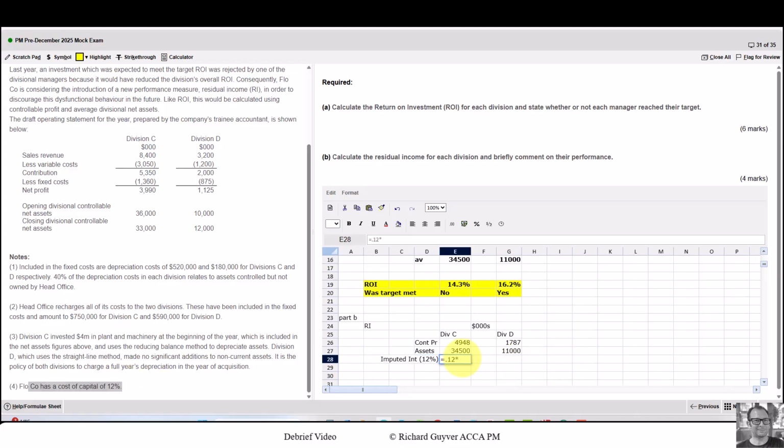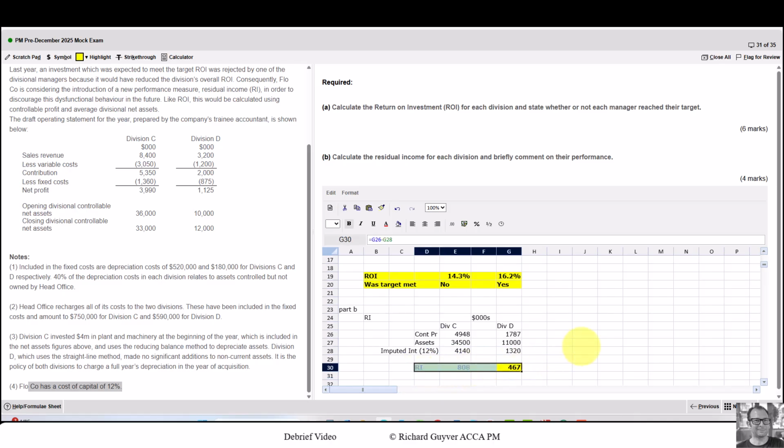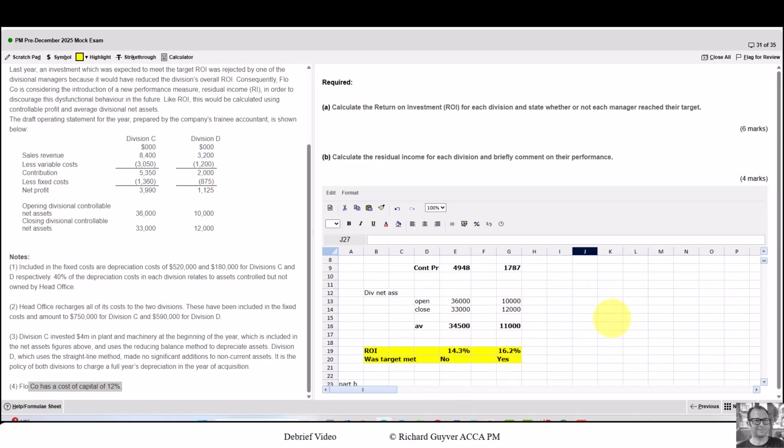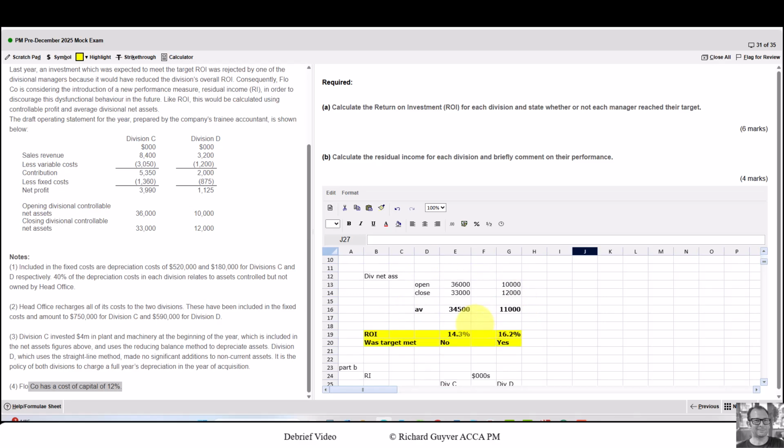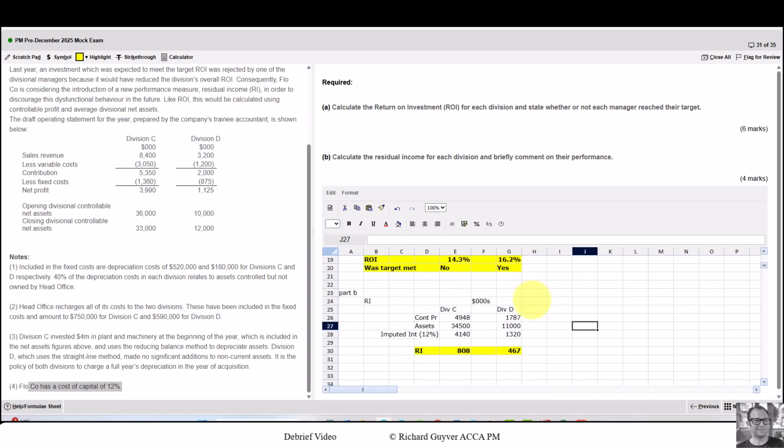So 0.12 times the assets, copy and paste, and then the RI equals the controllable profit minus the imputed interest. That follows through with what I said earlier. The speed of getting the answer for RI and the 4 marks, we benefited from some of the calculations above. So that's almost there. We need to briefly comment on performance.